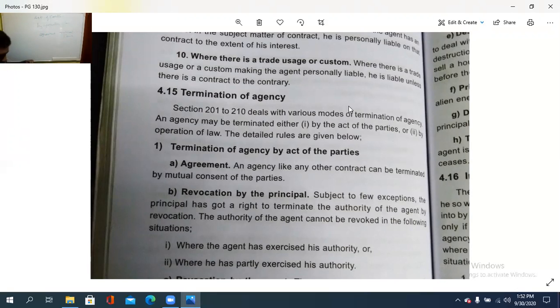If the two, agent and principal, sit together and say we can end this contract, it is a case of termination by the act of the parties under the agreement, based on the agreement between the parties.